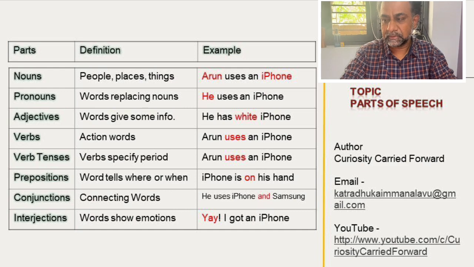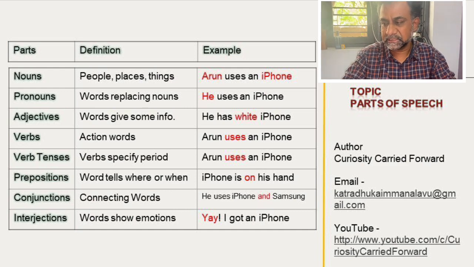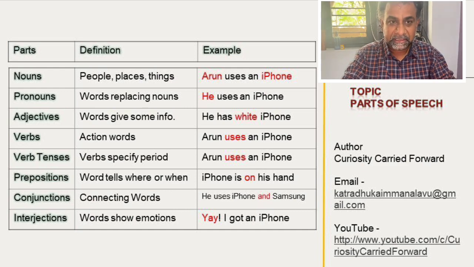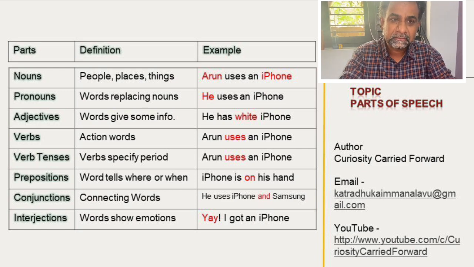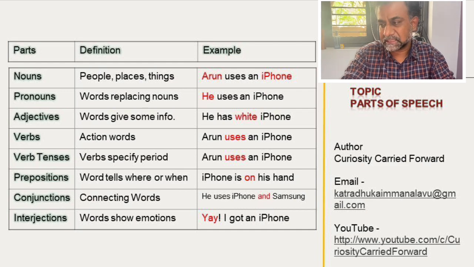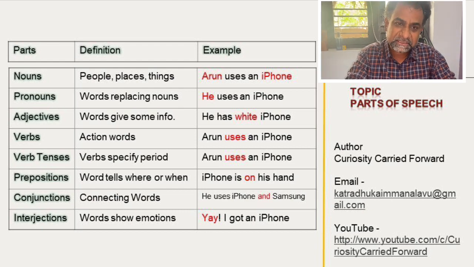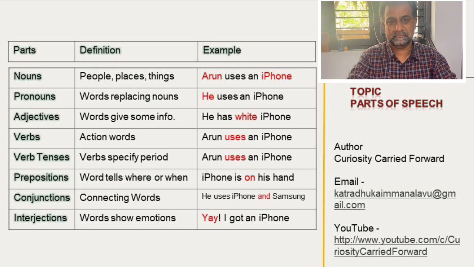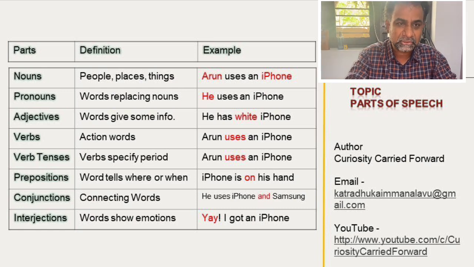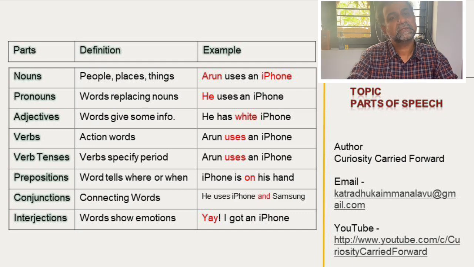Next one is prepositions. A preposition is a word that tells where and when the object is. For example, the iPhone is on Arun's hand. So where is the object? It is on his hand. That on is the preposition. It can be on, in, to, about. These are the prepositions.